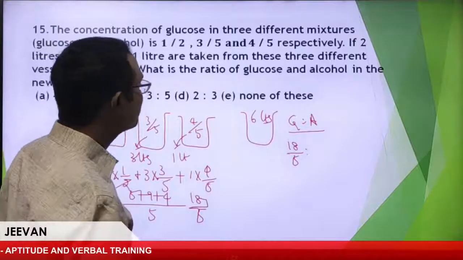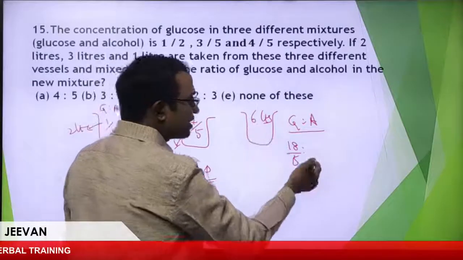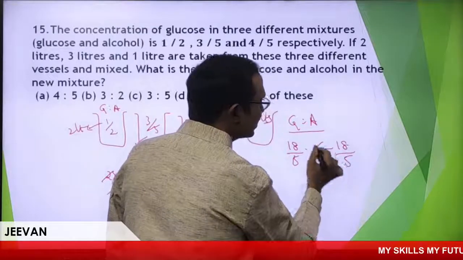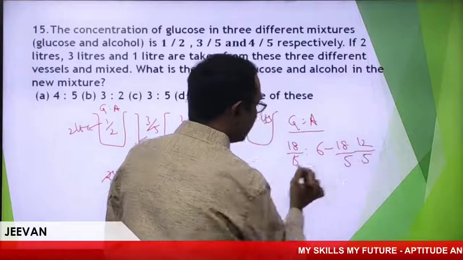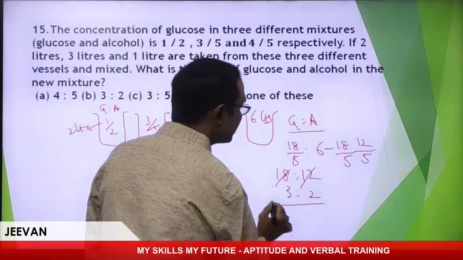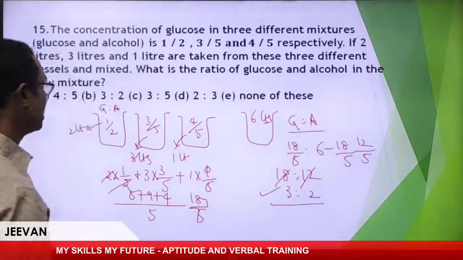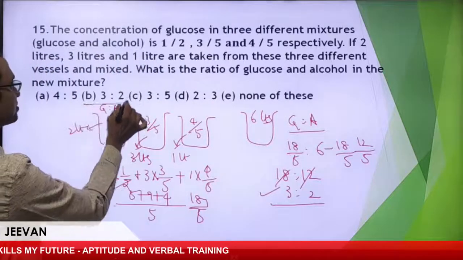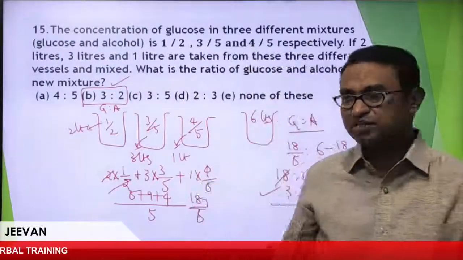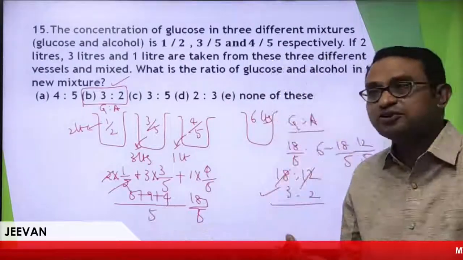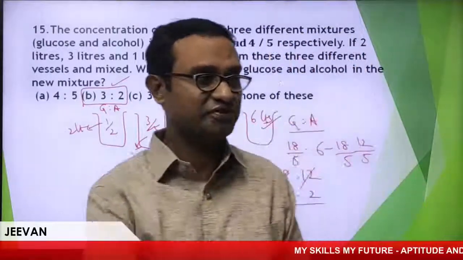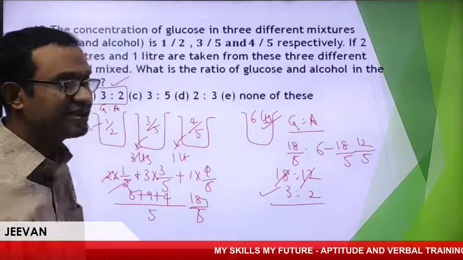Now the remaining is alcohol, that is from 6 liters. If I remove 18 by 5, 30 minus 18, 12 by 5. I'll take 18 is to 12, so 6 twos, 6 threes. It is nothing but 3 is to 2. Wonderful question, because we have taken the first part, and the remaining part you get from 6 liters, so you can get the answer easily. Is it clear, all of you? Your answer is the second one, 3 is to 2.